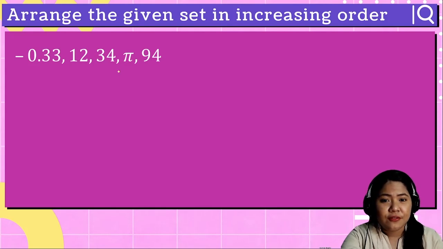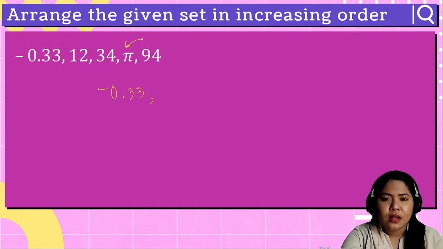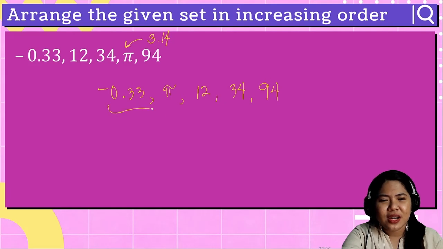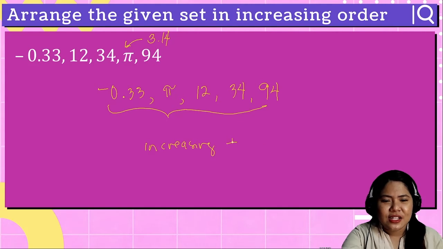Negative 0.33, of course, in increasing, start with the smallest one, the negative number, 12, 34, pi, and 94. I believe that pi should be 3.14. So I have your negative 0.33, pi, 12, 34, and then 94. So in increasing order, from smallest to largest.